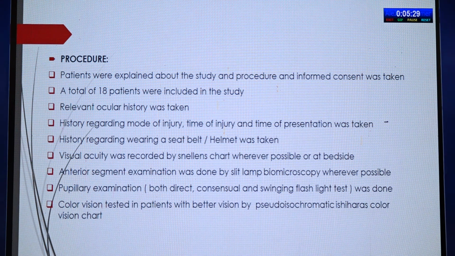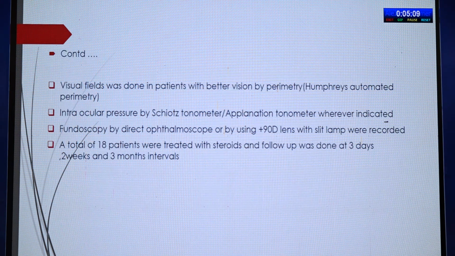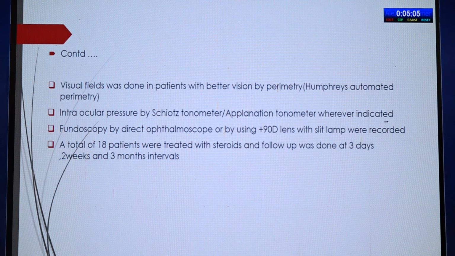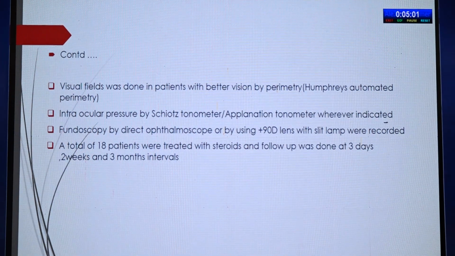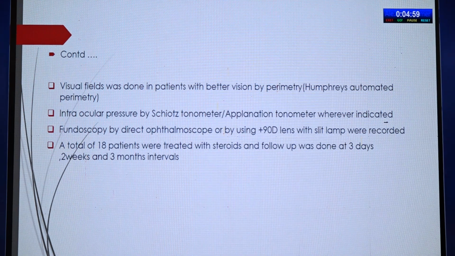Relevant ocular history was taken. History regarding the mode of injury, time of injury, and time of presentation was taken. History regarding wearing protective devices like seat belt and helmet was taken. Visual acuity was recorded with Snellen's chart wherever possible. Anterior segment examination was done. Complete pupillary examination was done, and color vision was tested in patients with better visual acuity. Visual fields were done in patients with better visual acuity. Fundus examination was done bedside by direct ophthalmoscopy or slit lamp biomicroscopy with a 90D lens.